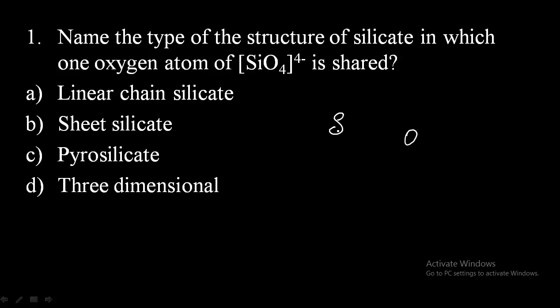So as we know, this silicate, pyrosilicate structure, that is SiO4, can be given in this manner. So this is the structure of pyrosilicate, and therefore option C will be the right answer. Here you can observe one oxygen atom is shared with the other SiO4 unit.